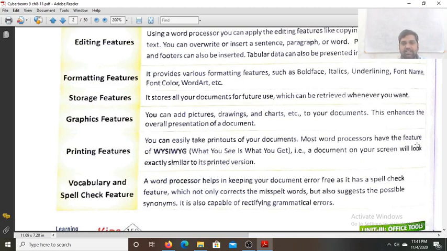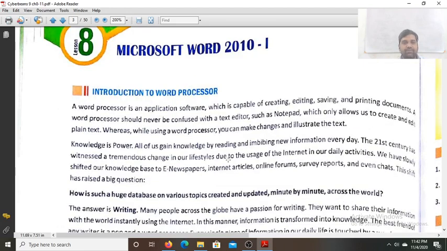Most word processors have the feature of what you see is what you get. That is, a document on your screen will look exactly similar to its printed version. So before taking the printout in Microsoft Word, we first see its print preview.